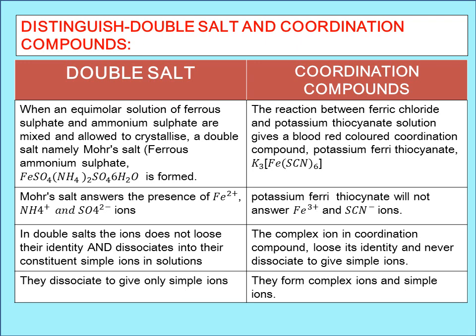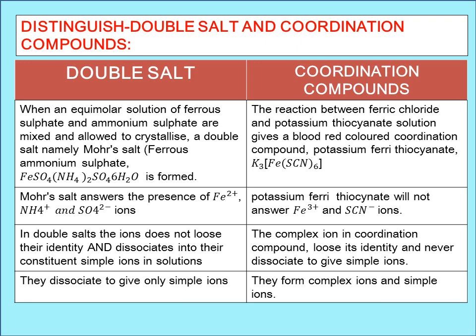In the same way, if you treat two compounds like ferric chloride and potassium thiocyanate, when these two solutions are mixed together and allowed to evaporate, you get a blood red coloration, which is due to the formation of the compound potassium ferrithiocyanate. Here, Mohr's salt is a double salt and potassium ferrithiocyanate is a coordination compound.